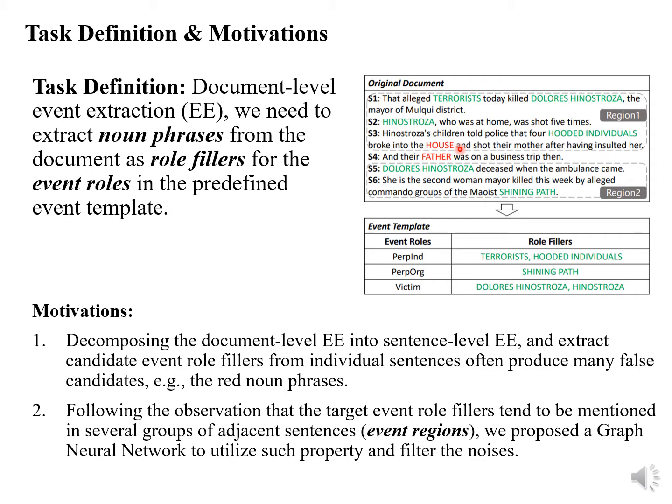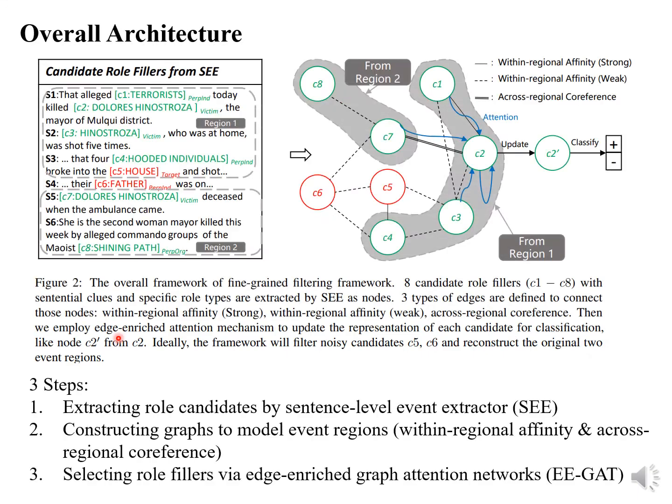We call those multiple sentences an event region. Like here, we have two regions because the document mentioned a terrorism event twice. The first time it uses 3 sentences, and the second time it uses 2 sentences. We are trying to use a graph neural network to model such global document-level information and filter the noise in those candidates. That's our idea.